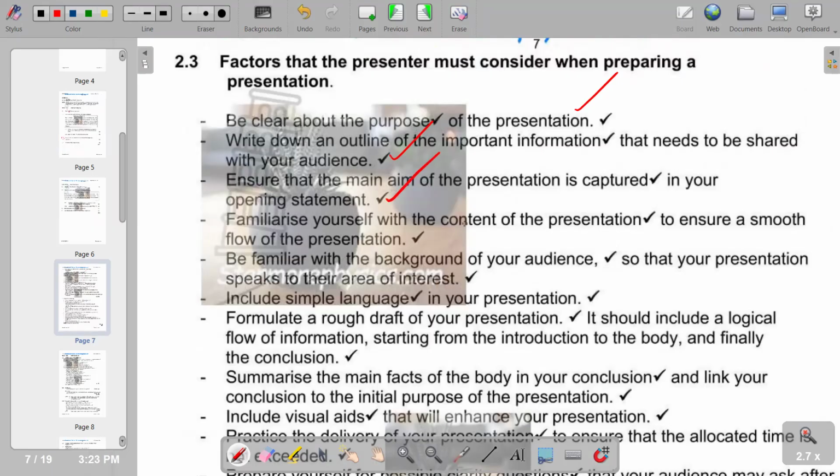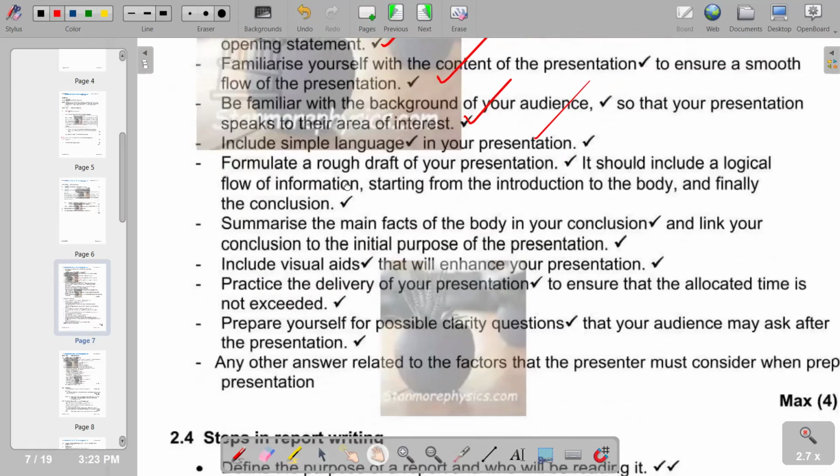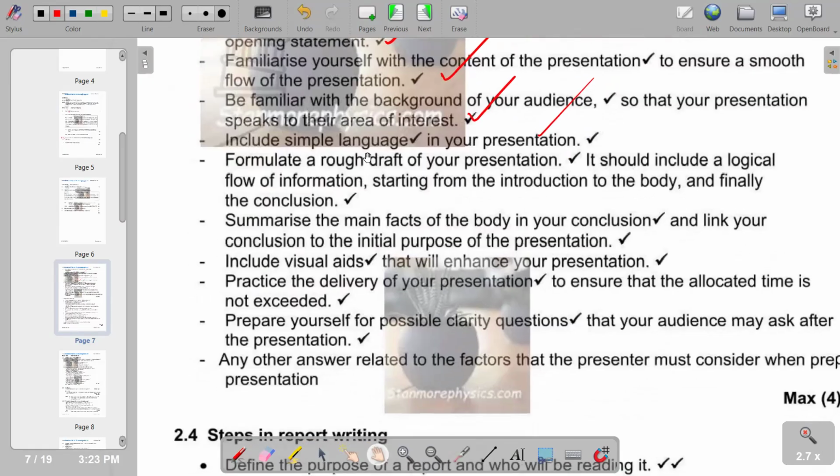Familiarize yourself with the content of the presentation to ensure a smooth flow of the presentation. Be familiar with the background of your audience so that your presentation speaks to their area of interest. Include simple language in your presentation. So these are some of the factors that have to be taken into consideration as you prepare for that presentation. We've got a continuation of those factors to be taken into consideration.